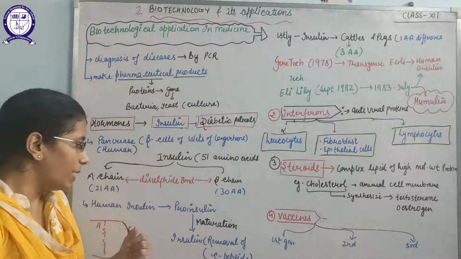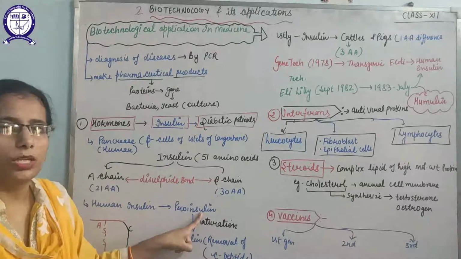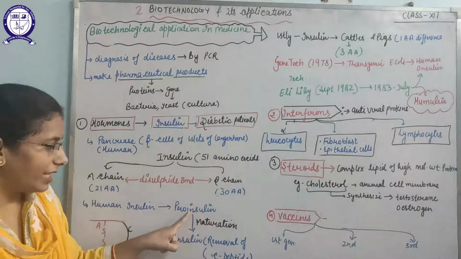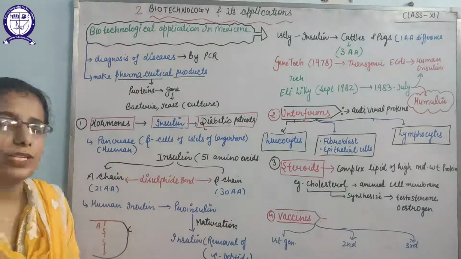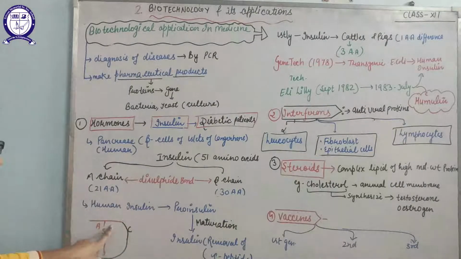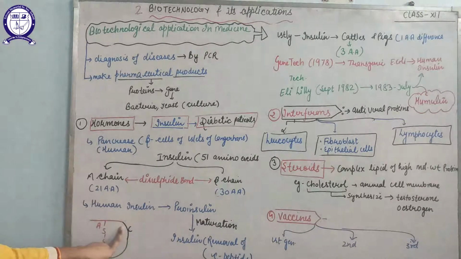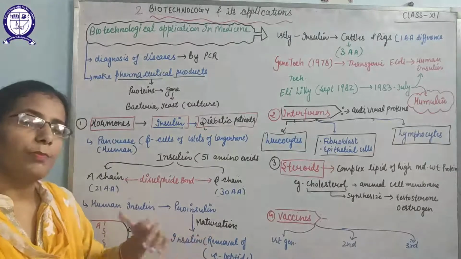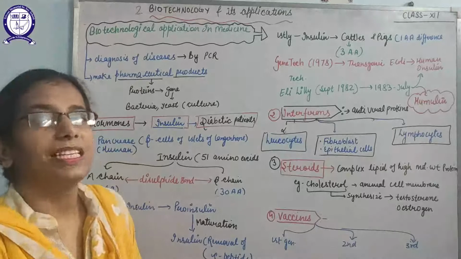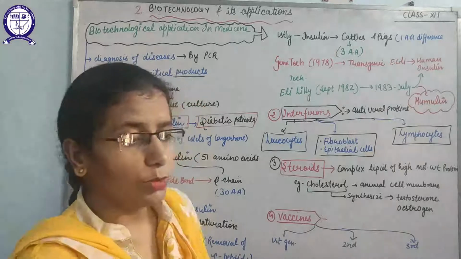But the main point is, when human insulin is synthesized, it is synthesized in the form of proinsulin, that is the immature insulin, and that proinsulin is converted into insulin by the process known as maturation. Suppose you just see this is the A chain and this is the B chain. Both the chains are linked by disulfide bonds, but there is a black line showing the C peptide that keeps it inactive. So removal of this C peptide by the process of maturation converts the proinsulin into insulin, that is, the functional insulin.